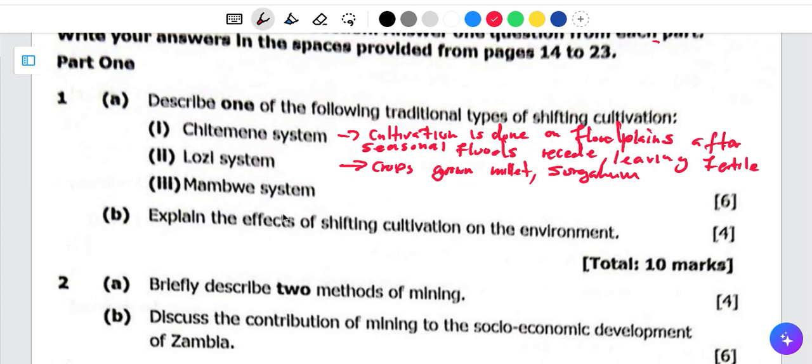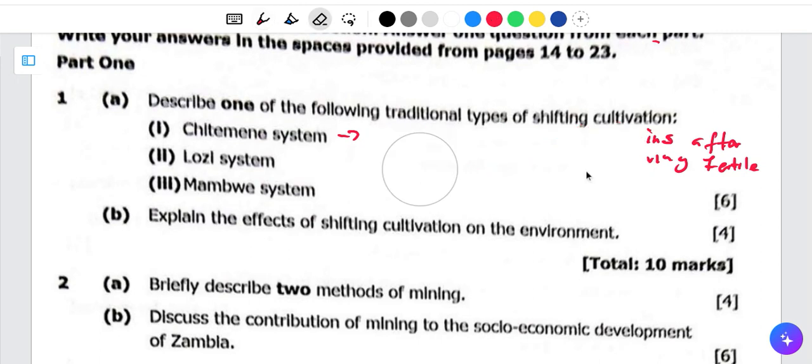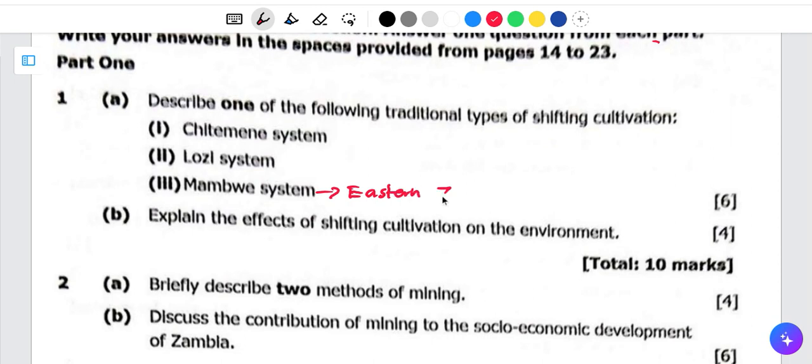Now what about the Mambwe system? When you talk of the Mambwe system, it is practiced by the Easterners, the Eastern people, the Mambwe. So you can talk of it being practiced in Eastern Zambia. In terms of how it is practiced, the farmers clear small plots and burn the vegetation, the grasses and other things.